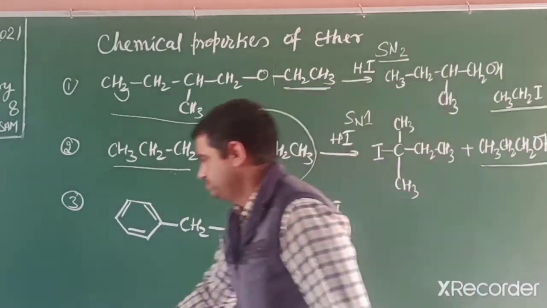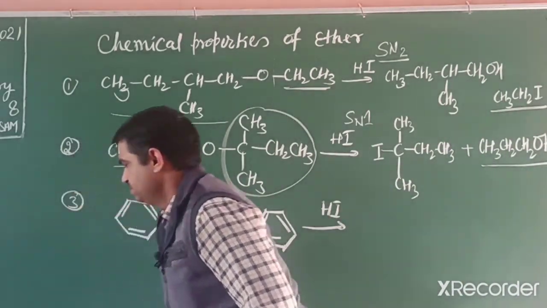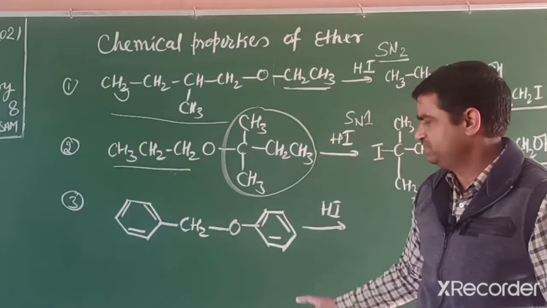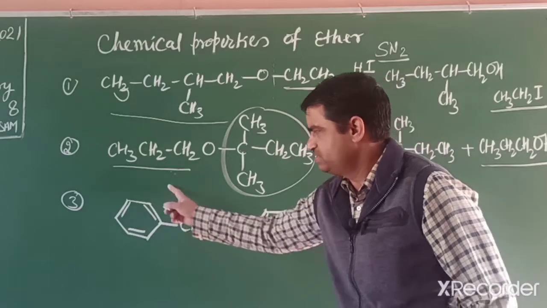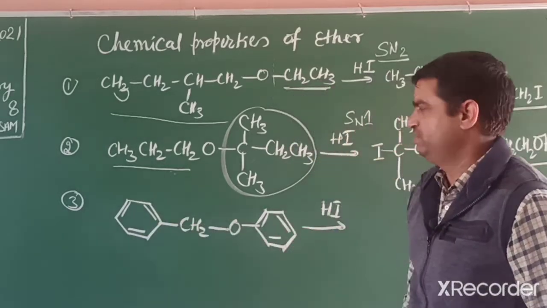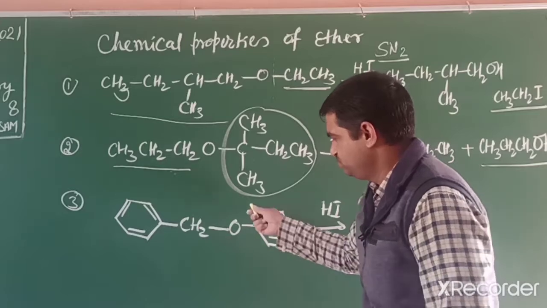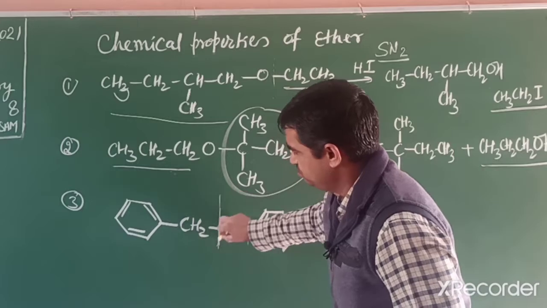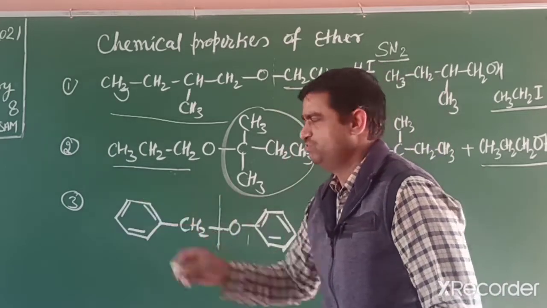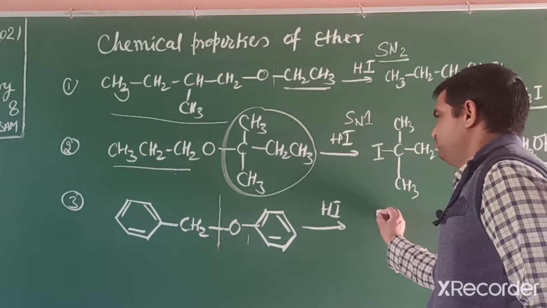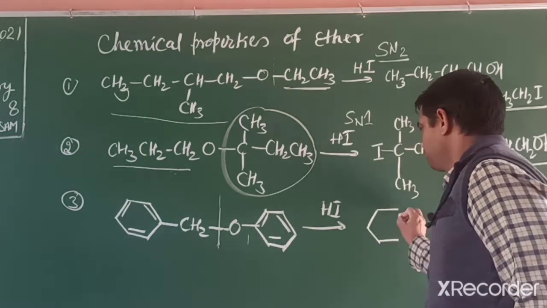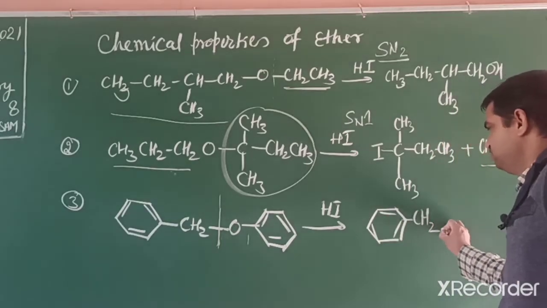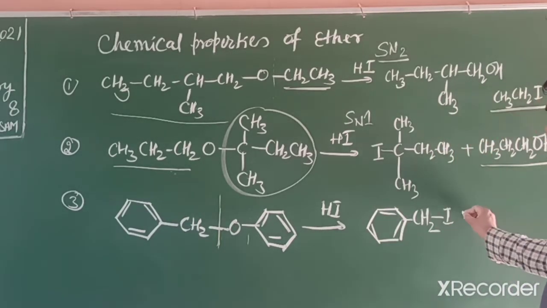Next, if you observe the third one, in this third one, one side oxygen is directly attached to the benzene ring and the other side is benzyl, one side phenyl. So this bond does not dissociate. Why? Because it has partial double bond character. So this side bond dissociates, and iodide attaches on the benzyl group side. The product is benzyl iodide and phenol.